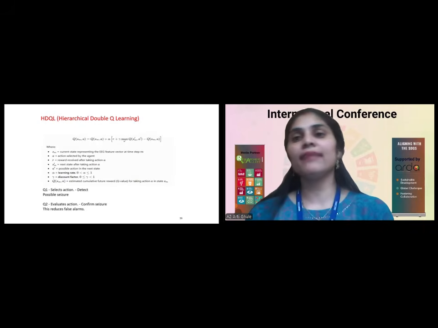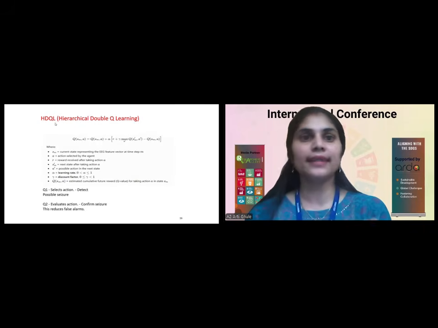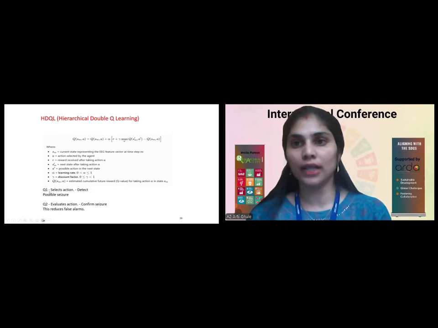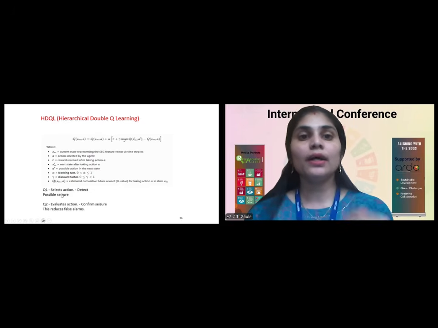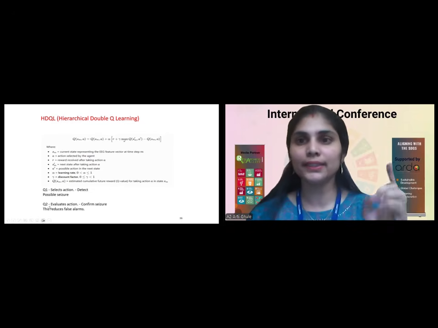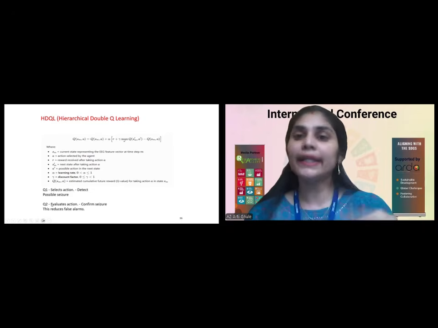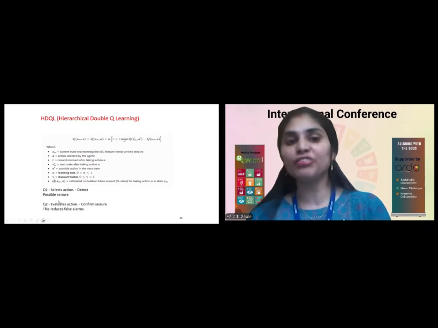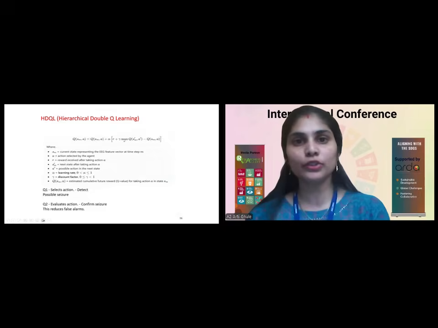And once I have collected the important features, next I am applying the HDQL learning algorithm, which is the double Q or dual Q hierarchical learning algorithm, where there are two states, Q1 and Q2. First Q1 selects the action, meaning it detects whether there is a seizure or not, and Q2 evaluates the action, meaning it confirms the seizure to reduce false alarms, because at the end we are providing the output on the basis of the confusion matrix.